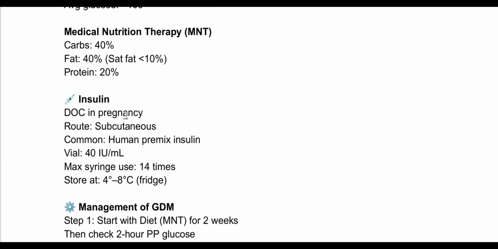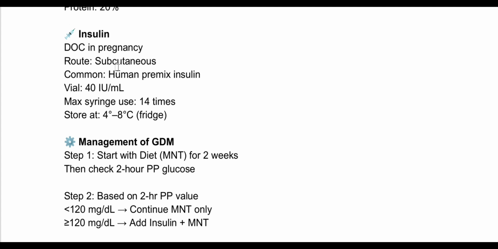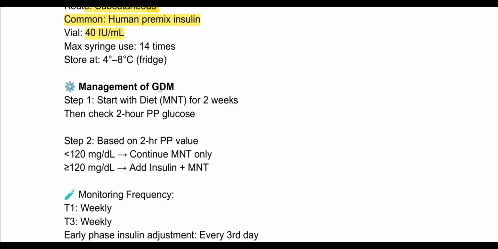Now medical nutrition therapy, that is MNT. Goal is carbs 40%, fat 40% and protein 20%. Now, insulin. Insulin is the drug of choice in pregnancy, and the route is subcutaneous. Common is human premix insulin, and a vial contains 40 international units per ml. Maximum syringe use is 14 times, and you can store it at 4 to 8 degrees Celsius.